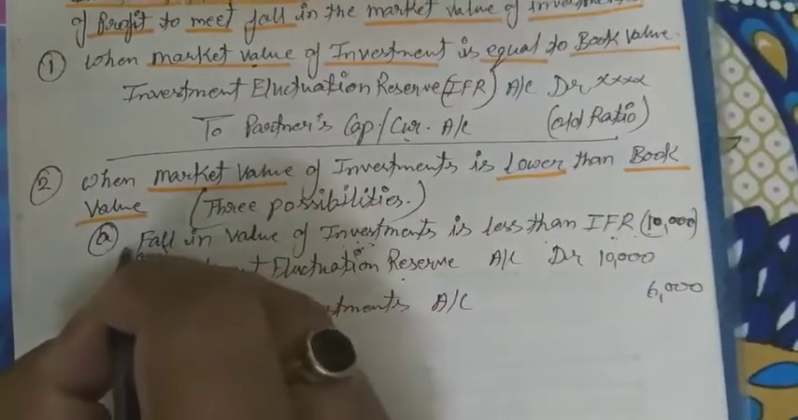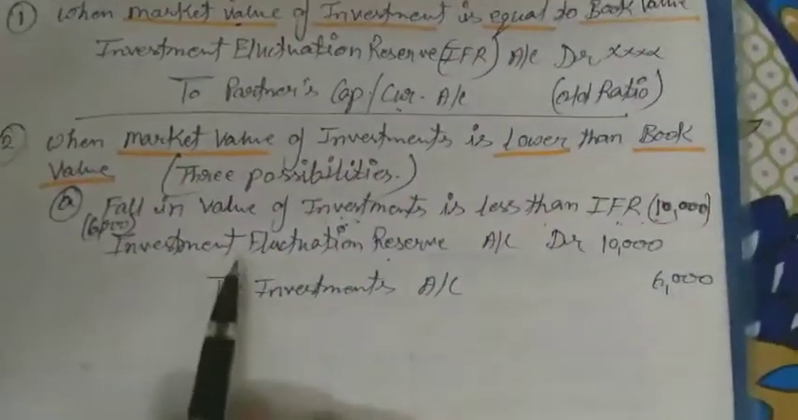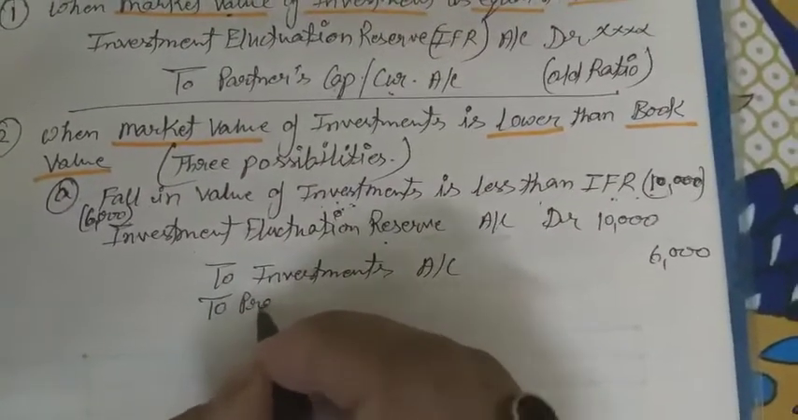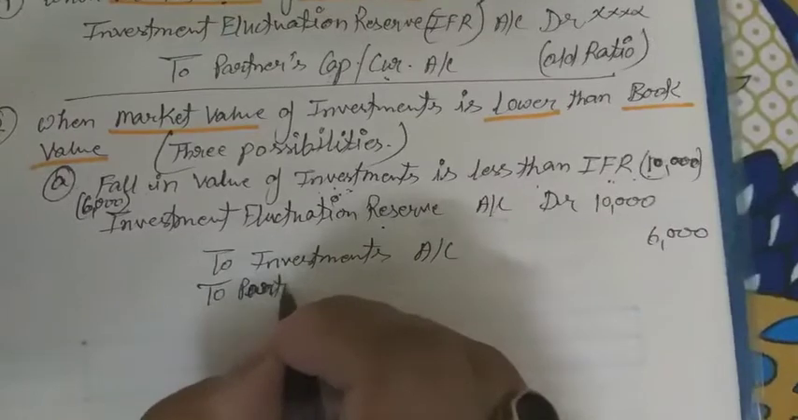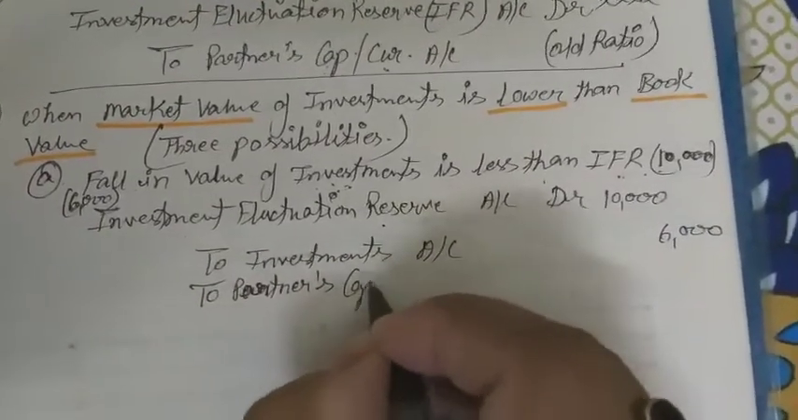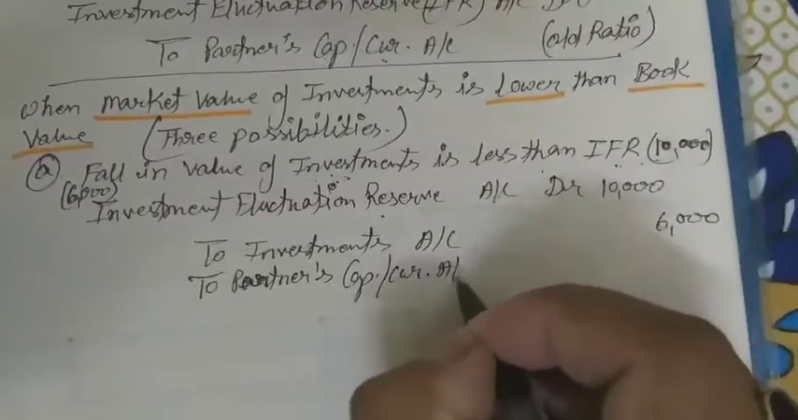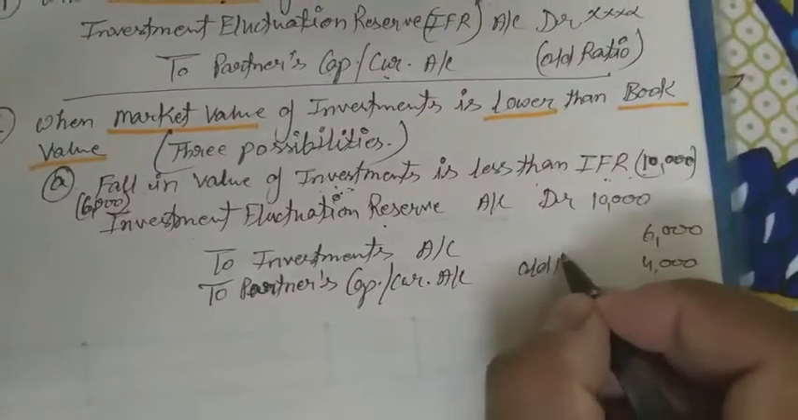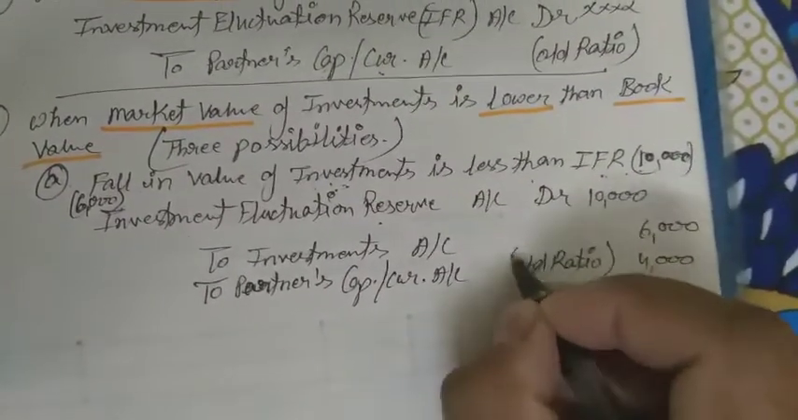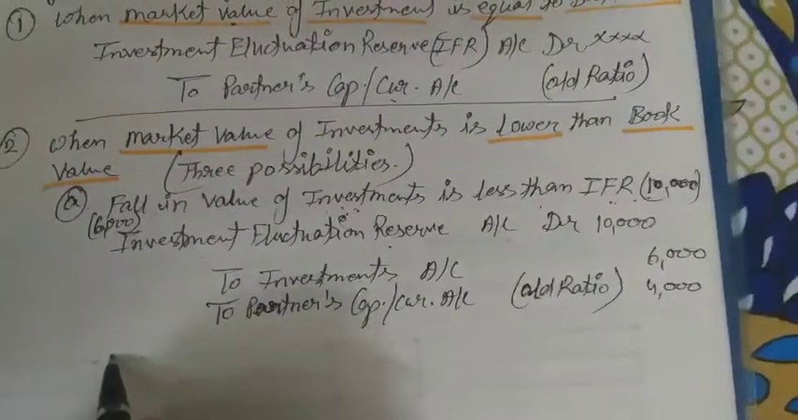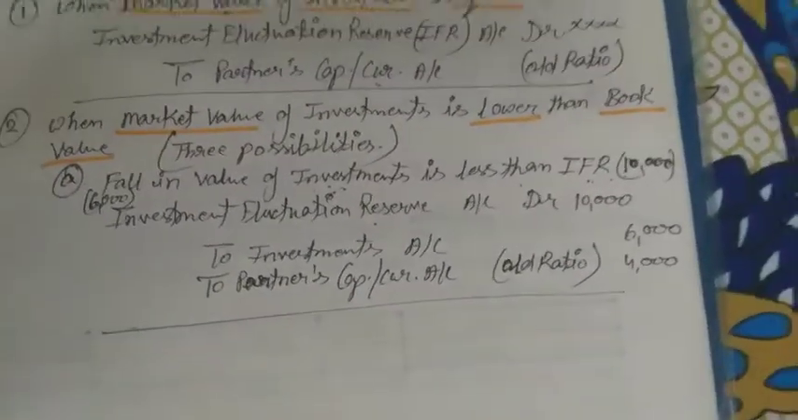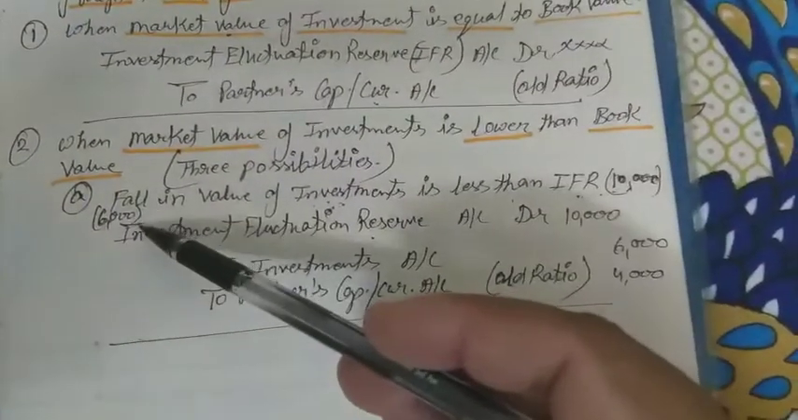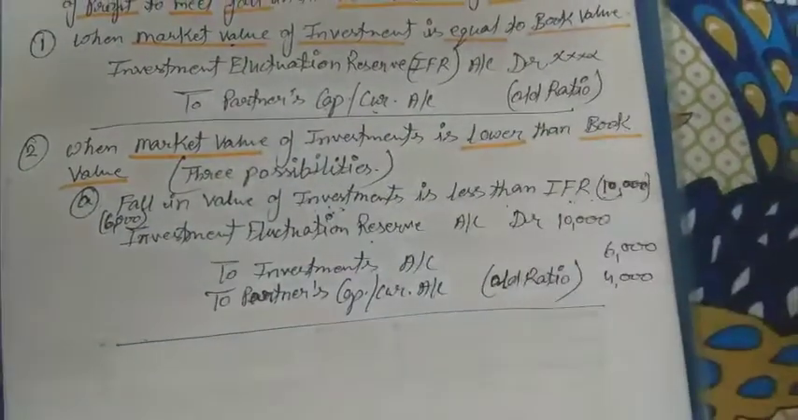6,000 rupees. Whatever the values fall, then investment will be credited by 6,000 and remaining amount will be distributed to partners capital or current account. Okay, this 4,000 rupees will be distributed among the partner in old profit sharing ratio. It is clear to all? So these values are assumed value. Okay, it is not a given value.